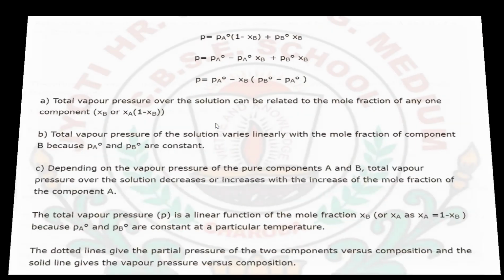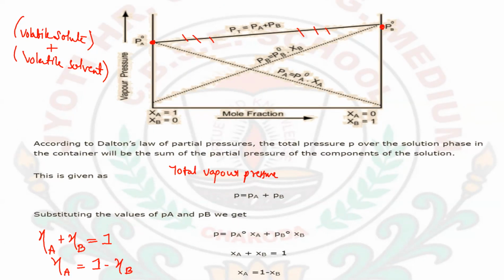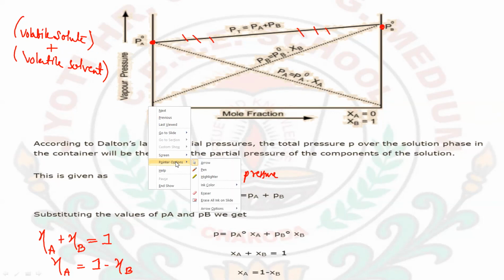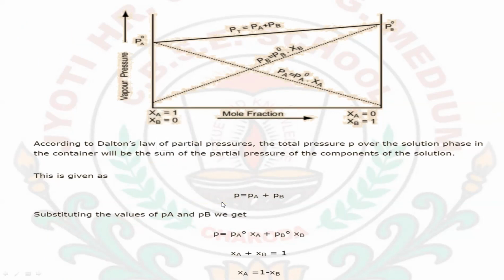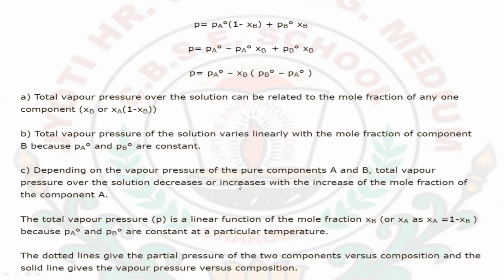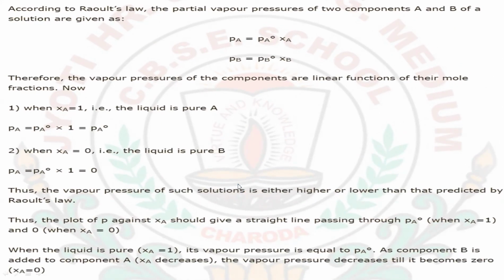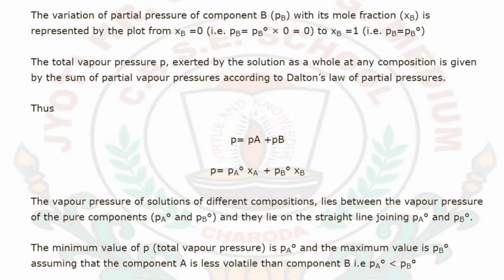The second condition, which we will discuss in the next class, is a solid solute in a liquid solvent. As I told you before, solids are generally non-volatile solutes, so the next condition will be a non-volatile solute with a volatile solvent.